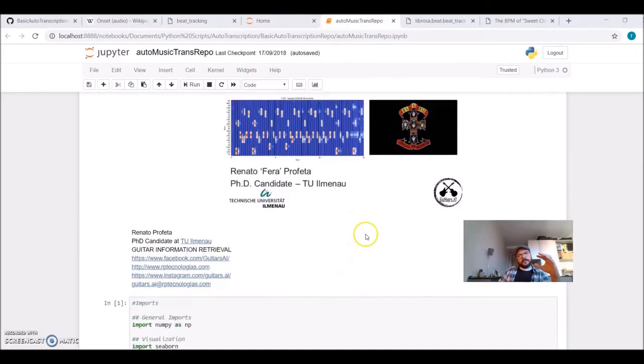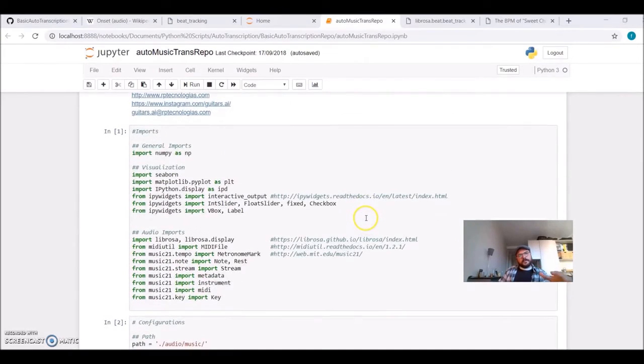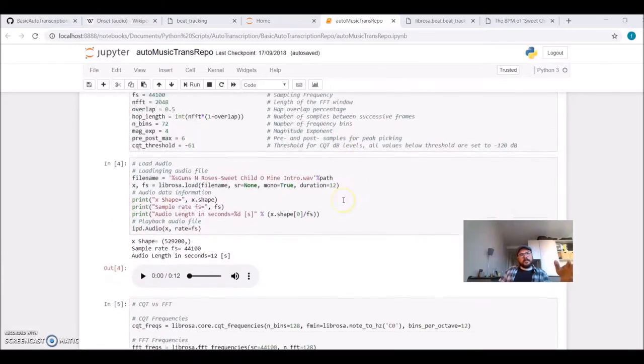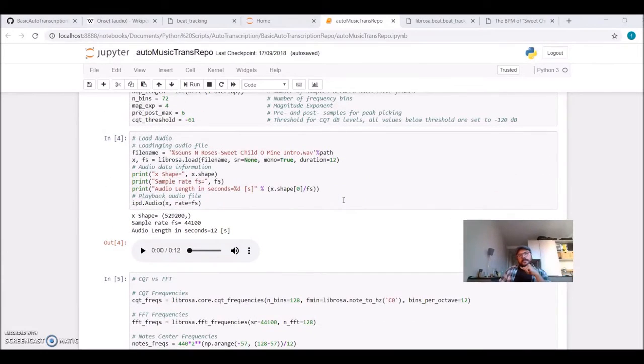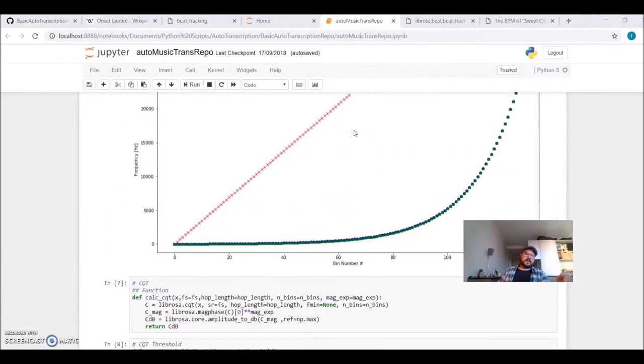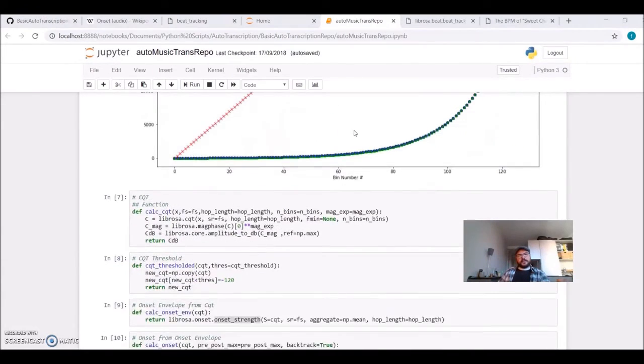But what did we do? We imported our libraries, librosa, Music21, PyWidgets. We loaded our wave file. We applied the transformation from time domain to time frequency domain using the constant Q transform, so that we can map frequencies to musical notes.